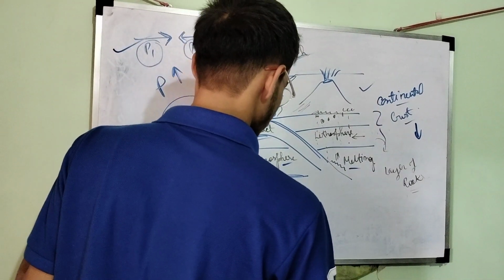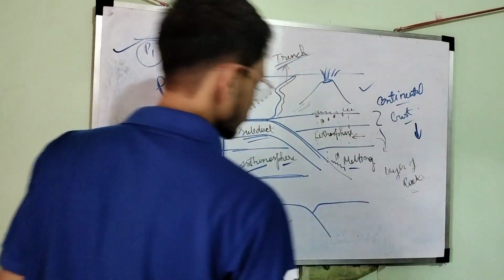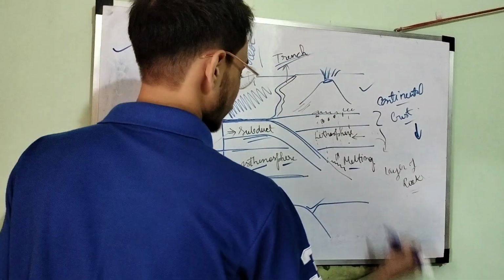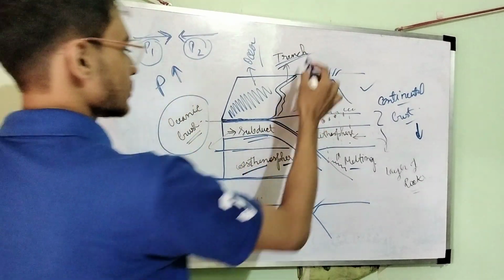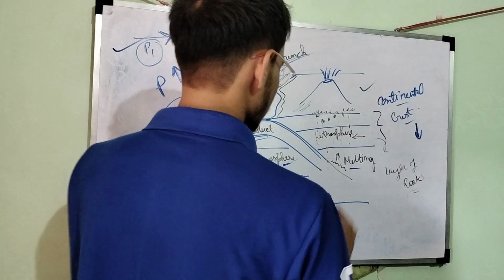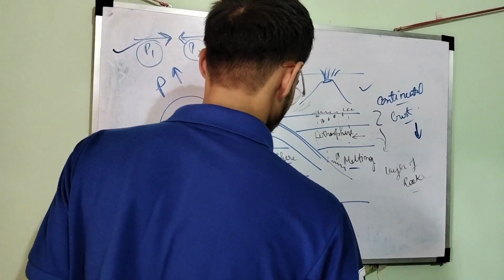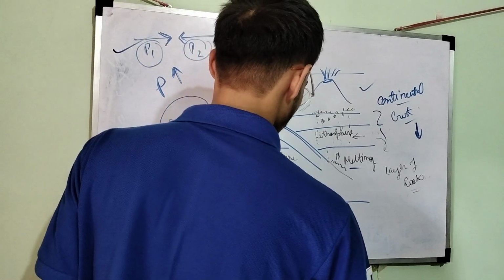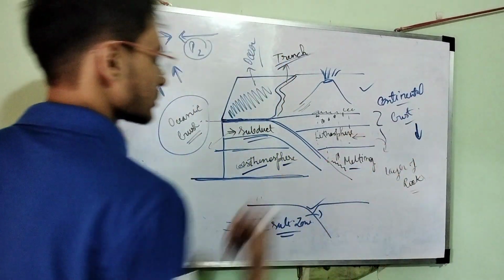What is the structure of that trench? The structure of the trench is like this. This is a trench, right? Now you see, the trenches are on the opposite side of the subduction zone. So this is the subduction zone, okay, and the trenches are always on the opposite side of the subduction zone.